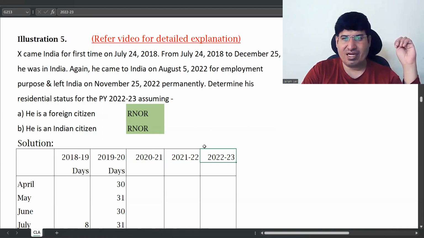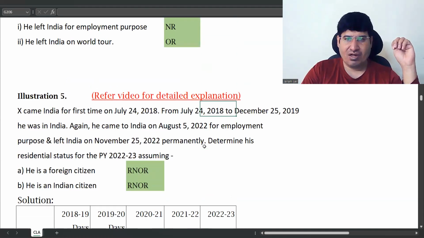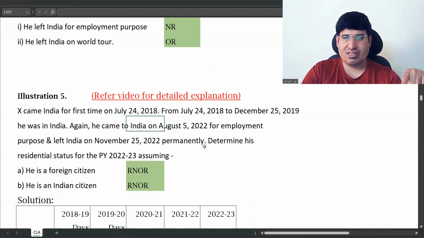In 22-23, he was there from August 5, 22, and he went back on November 25. This is our previous year, 22-23.